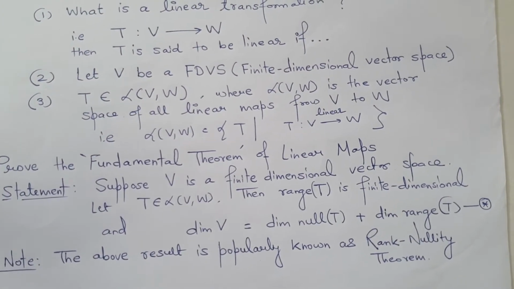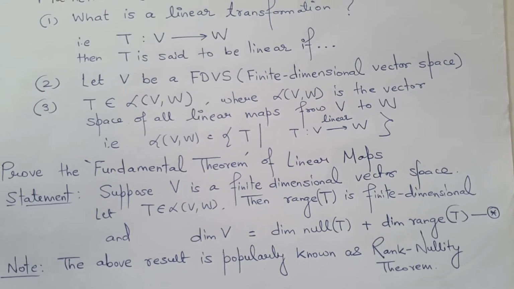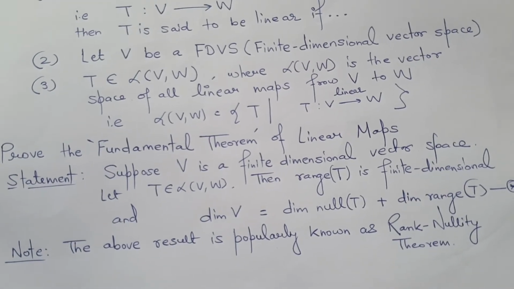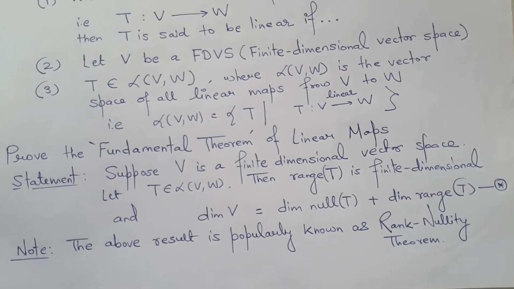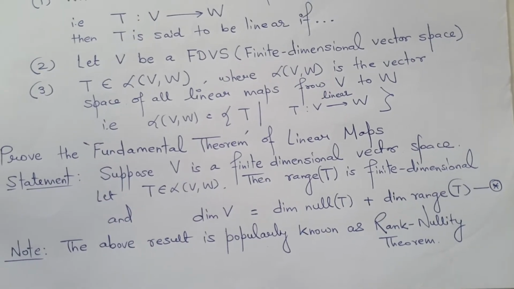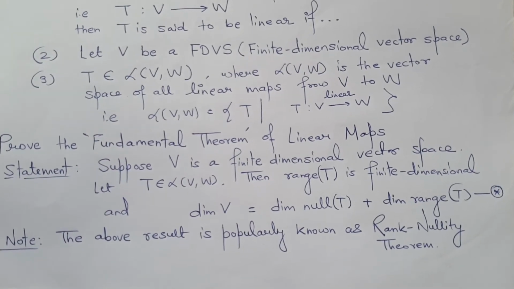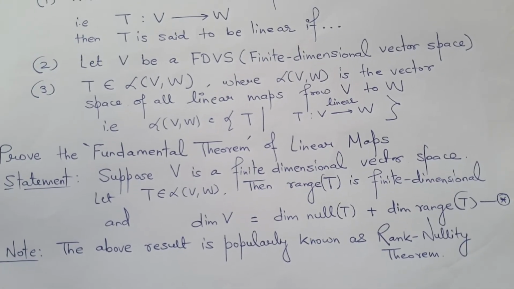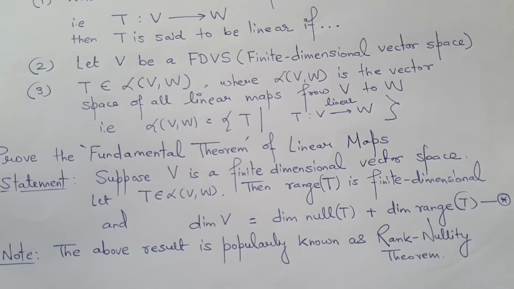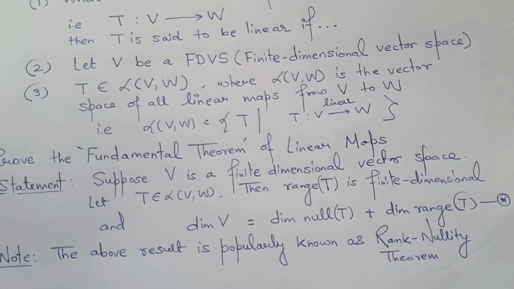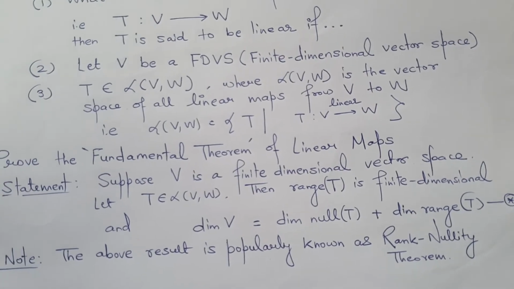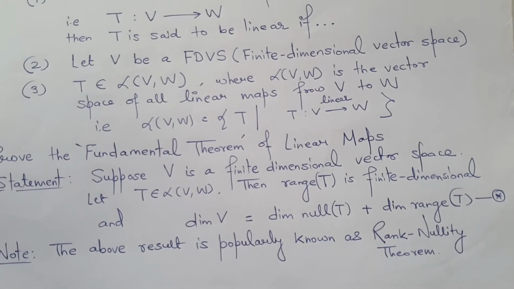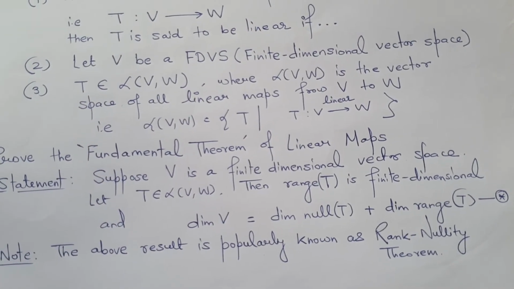What it says is that if we are given a vector space V which is finite dimensional, and we can define a linear map T from V to a vector space W, then the range of T, which is again the range set of T, will lie inside the vector space W. It will be a subset of that. Then this set, the range set of T, for which you can again verify all the properties of a vector space, is finite dimensional.